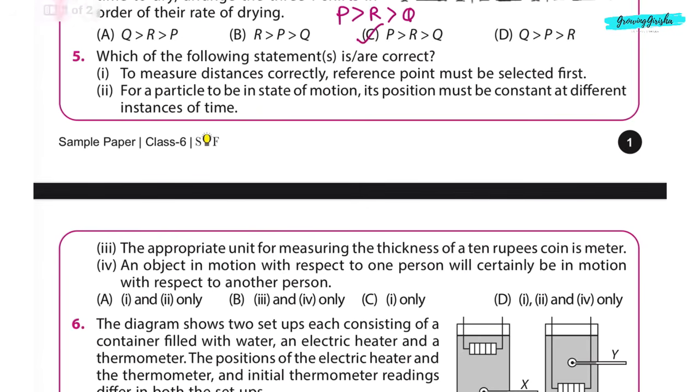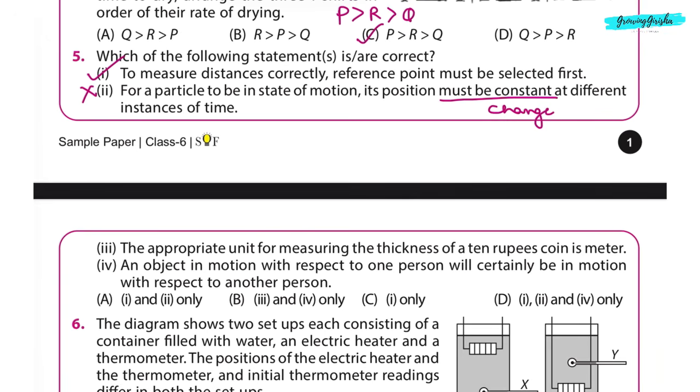Question 5. Which of the following statements are correct? First, to measure distances correctly, reference point must be selected first. This is correct. Second, for a particle to be in state of motion, its position must be constant at different instances of time. This is incorrect. Its position must change at different instances of time.